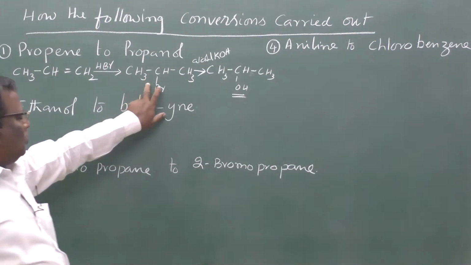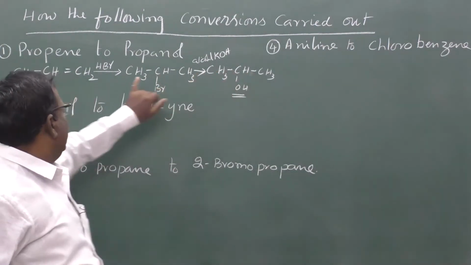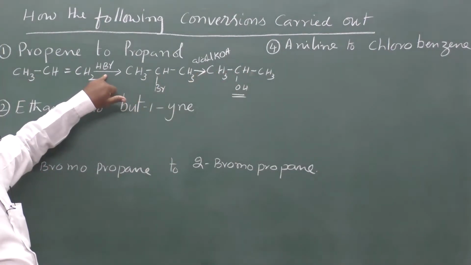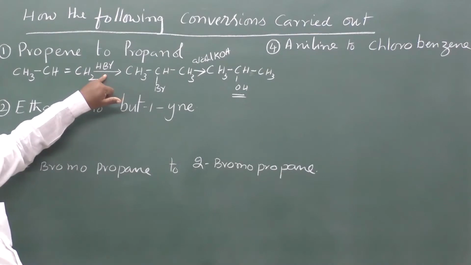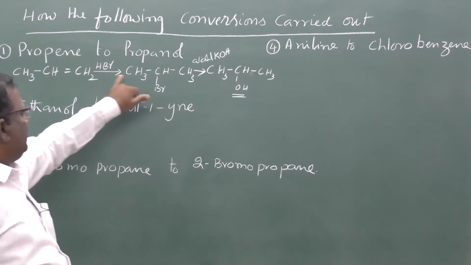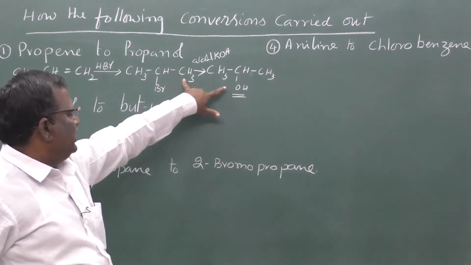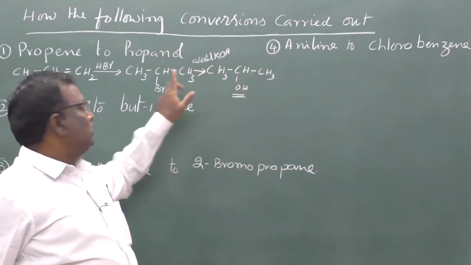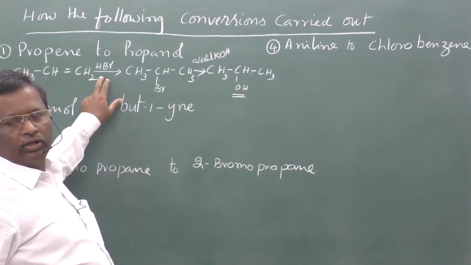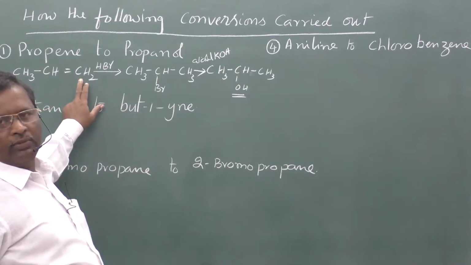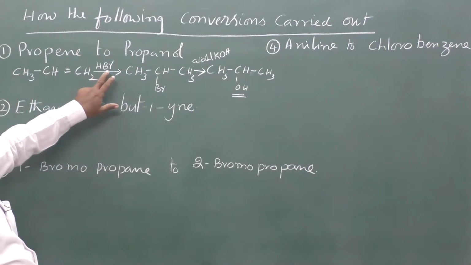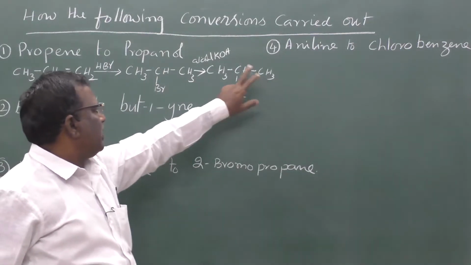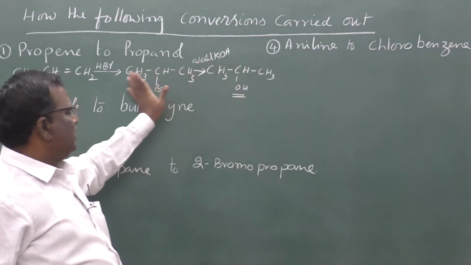Suppose if you want 1-propanol, here the addition of HBr should take place in presence of peroxides, so that the Br will be substituted here. In the second reaction we will get 1-propanol. This is Markovnikov's rule. When HBr is added in presence of peroxides, Br will attach here. In the absence of peroxides, it will be at the second carbon.